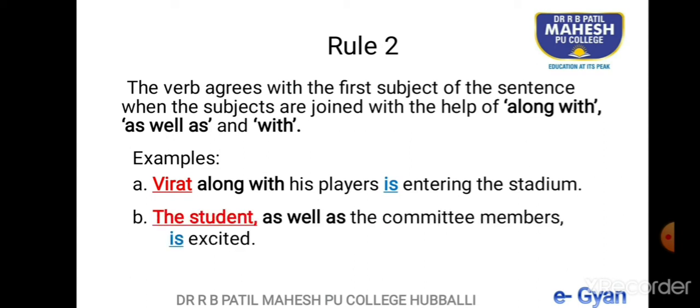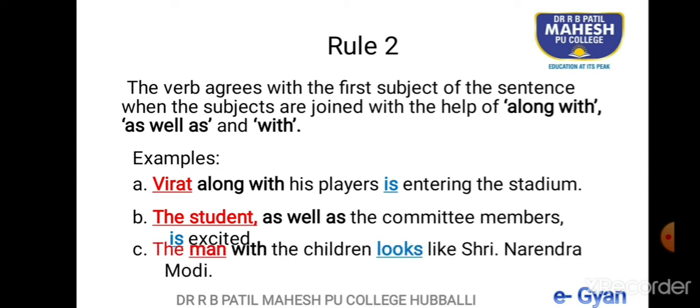Next example. The student, as well as the committee members, is excited. It's not "the student as well as the committee members are excited." It is the student, comma, as well as the committee members, comma, is excited. The third example here. The man with the children looks like Shri Narendra Modi.